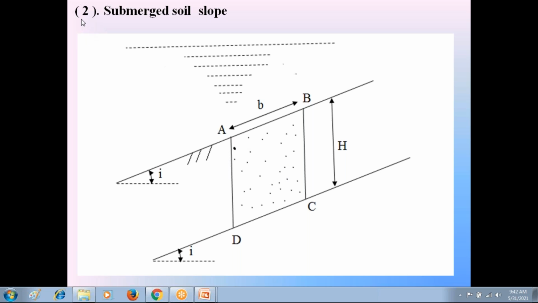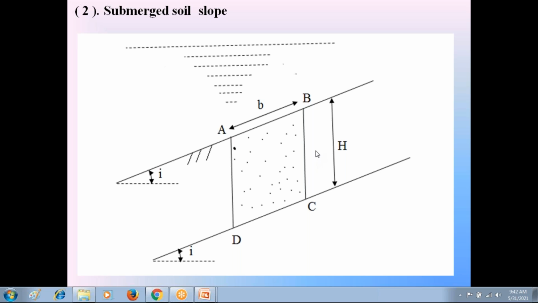So in the second condition, that is a submerged soil slope, we assume the infinite cohesionless soil slope AB is below the water level. So the entire soil in this slope is in submerged condition, and we consider the submerged unit weight of soil gamma dash.